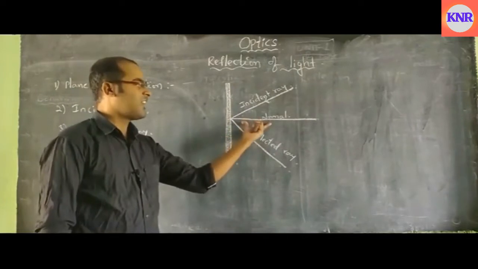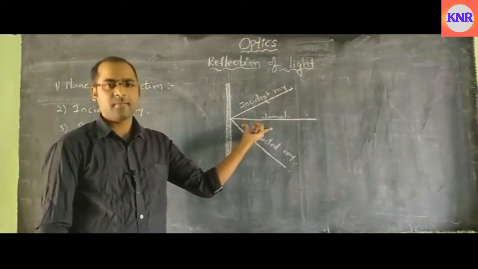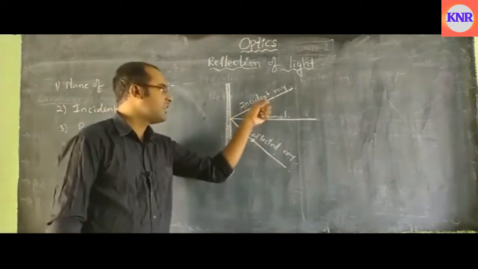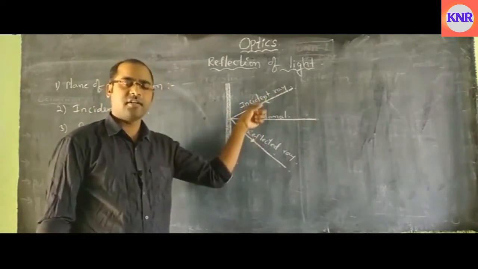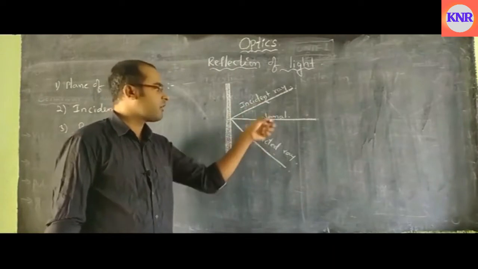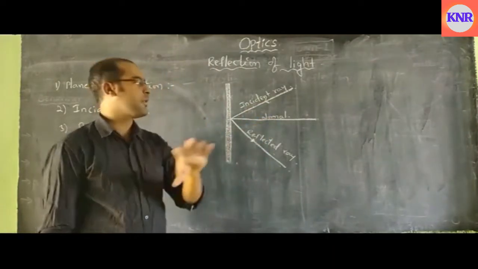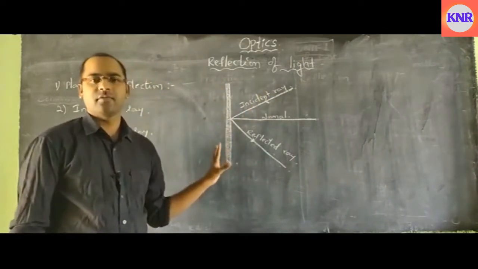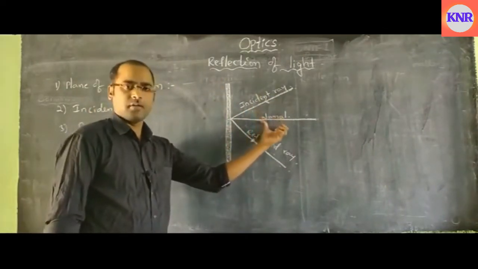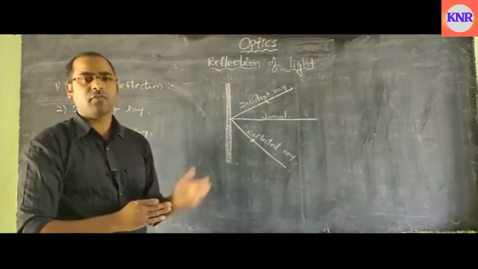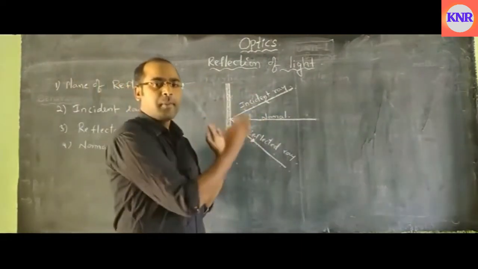It is an imaginary line; it actually doesn't exist there. We can pass an incident ray and it is reflected back. We can see the incident ray as well as the reflected ray, but we cannot see the normal. It is just an imaginary line drawn perpendicular to the plane of reflection. This is the process of reflection in the case of plane surfaces.